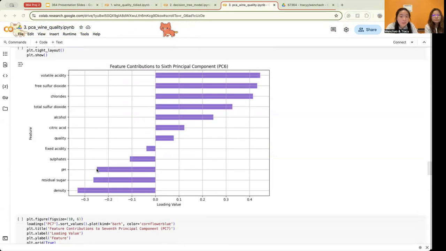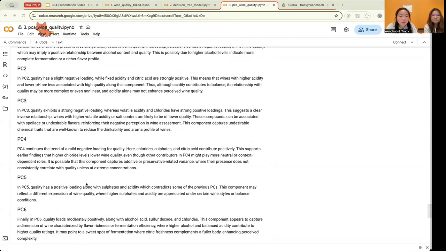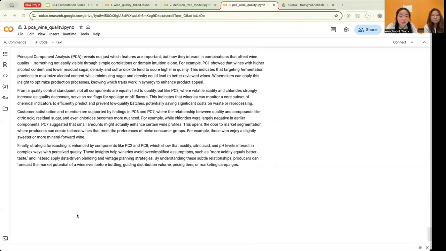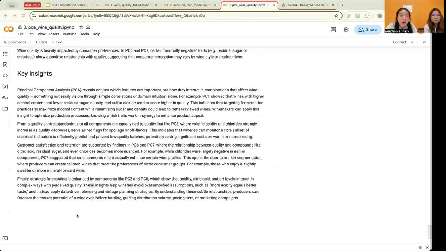In components like PC1 and PC3, we saw strong negative loadings on compounds such as volatile acidity, chlorides, and sulfur dioxide. These are often associated with spoilage or off flavors, which makes them red flags for quality control. On the other hand, higher alcohol and lower density or sugar consistently aligned with higher quality wines. But quality isn't just chemical, it's also based on consumer preferences.